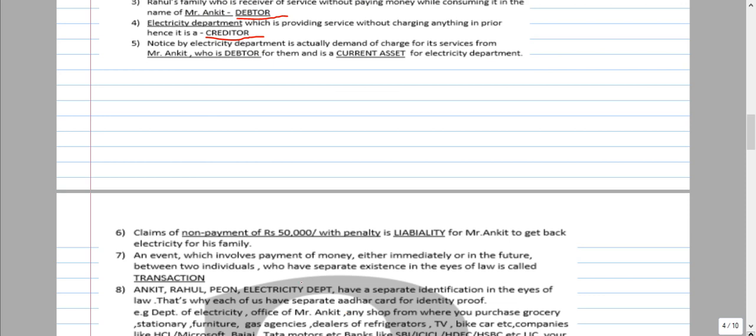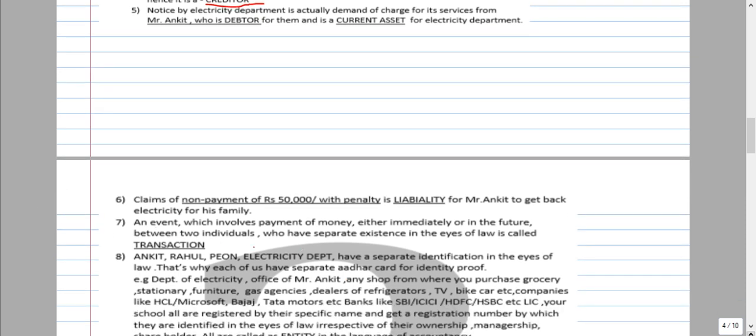We will discuss in detail. Okay, that is a claim of non-payment of rupees 50,000 with a penalty, which is the liability of Mr. Ankit to get back electricity for his family. An event that involves payment of money, either immediately or in future, between two individuals who have separate existence in the eyes of law is called a transaction. What's the next word we are discussing here? That's a transaction. What's the transaction?